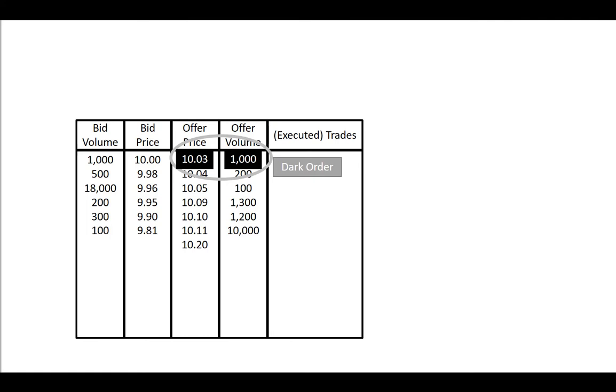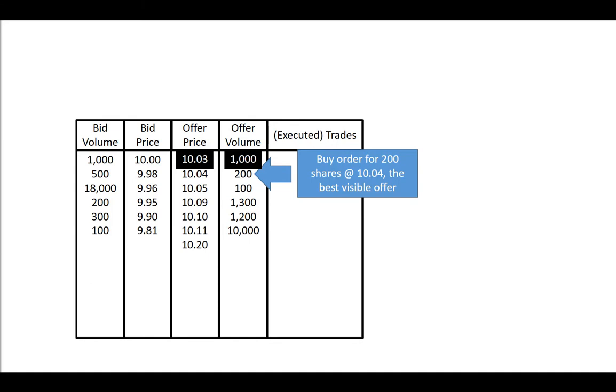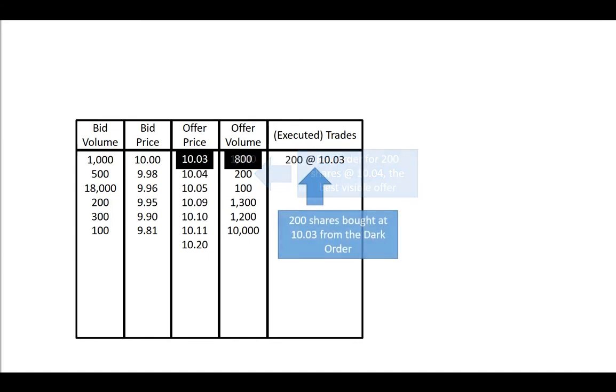If someone tries to buy the 200 shares at $10.04, it would execute against the dark order at $10.03. The dark order is not visible, but the trade execution is evidence that there is a dark order at $10.03. Like the iceberg, the information about the dark order is uncovered by the market as it trades. Different exchanges offer different rules or features for dark orders. In some cases, the dark order won't trade unless it is the entire volume, or only at the midpoint of the bid-ask spread or some other terms.